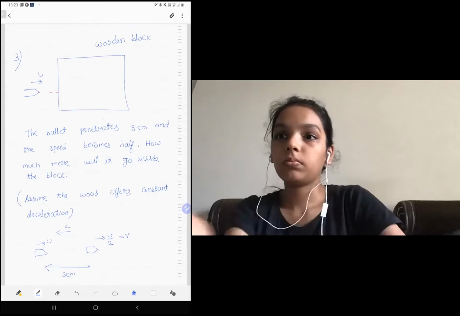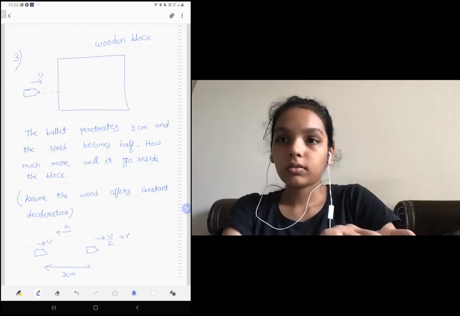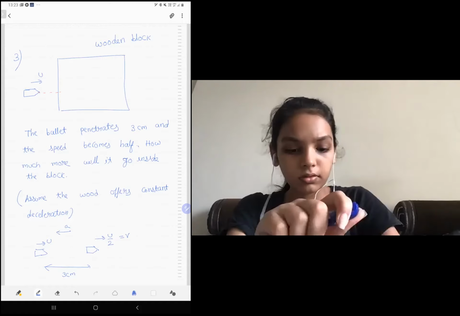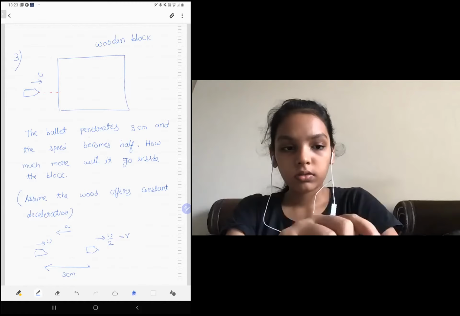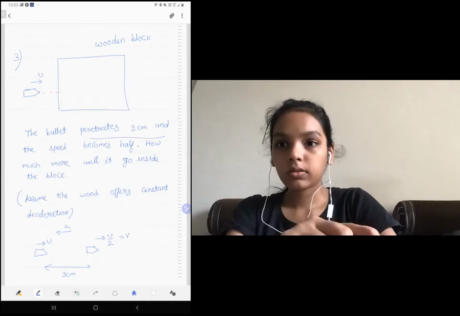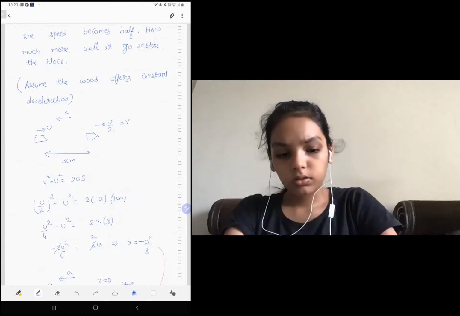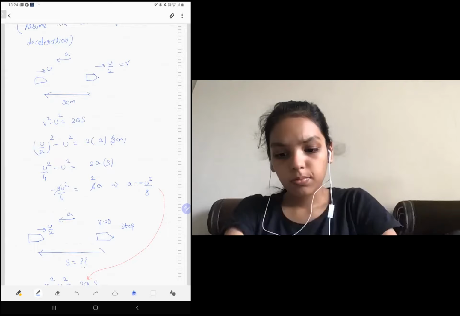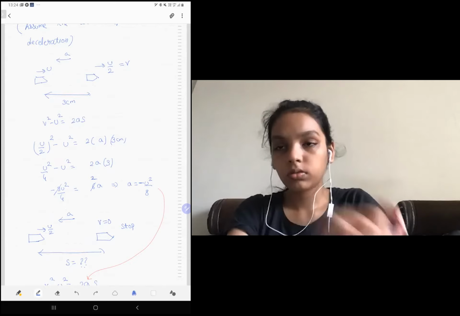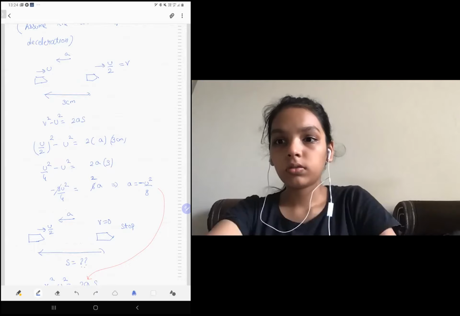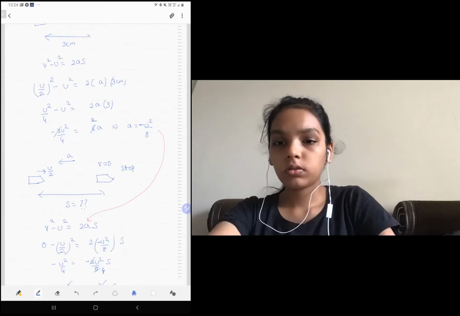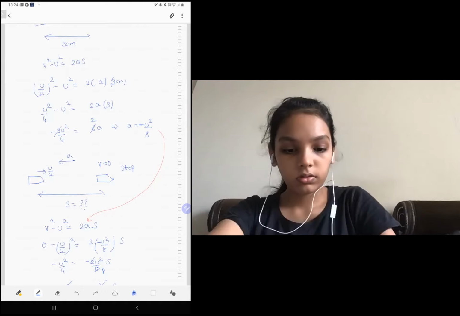See, the bullet is entering the plant, it travels 3 centimeters and speed becomes half. So the question is, how much more will it travel inside? Now see, this is the first part. When it is going from u to u by 2, you can find the deceleration. v square minus u square is 2as. From there I got acceleration as minus u square by 8. Now the same bullet, when it goes from u by 2 to 0, deceleration is still the same because it is the same material.